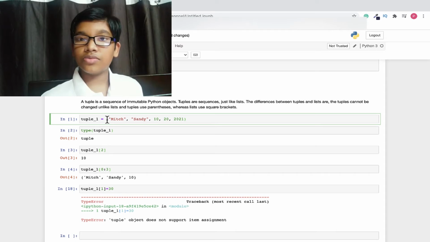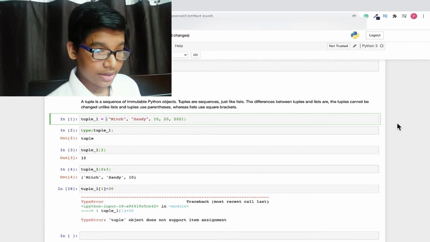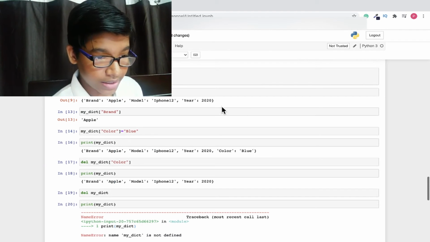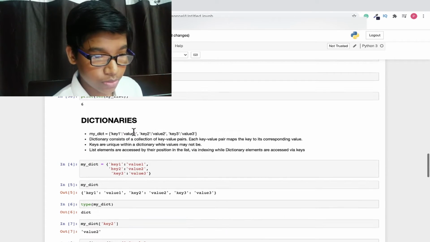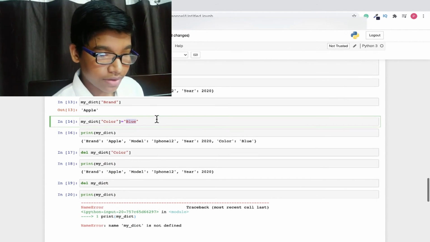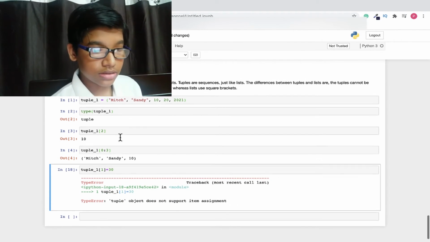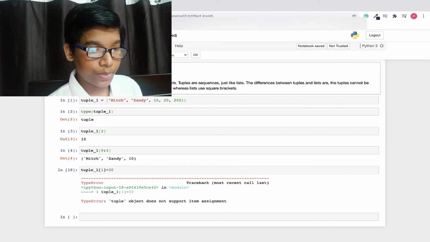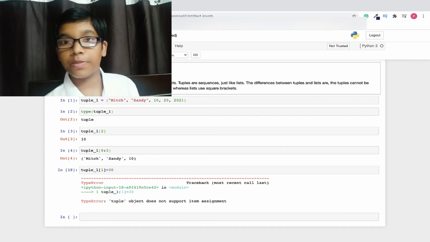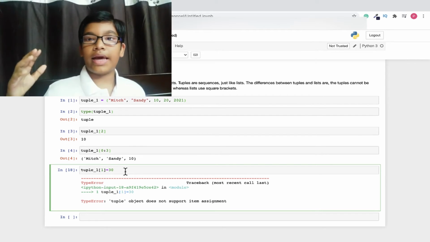So this is the main difference which makes any other data types different from a tuple. In other data types, let's rewind a little bit back here, and you can see how I have discussed the dictionaries. Here I have added color equals blue in the dictionaries part. So here we can add in other data types, but here we cannot add because this is not the definition of tuple. Definition of tuple is a sequence of immutable Python objects which cannot be changed. They cannot be changed at all. So this is the main difference between any other data type and tuple.